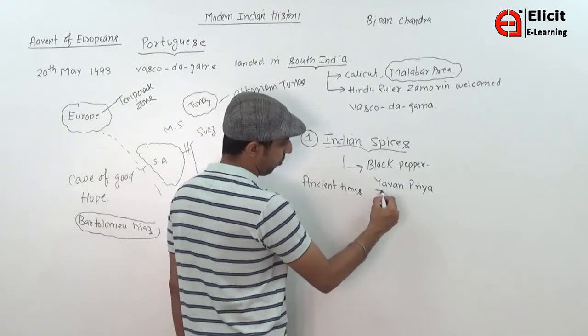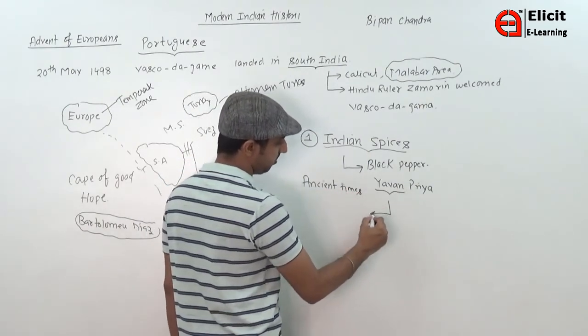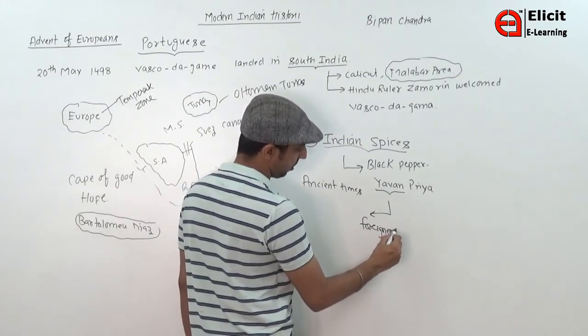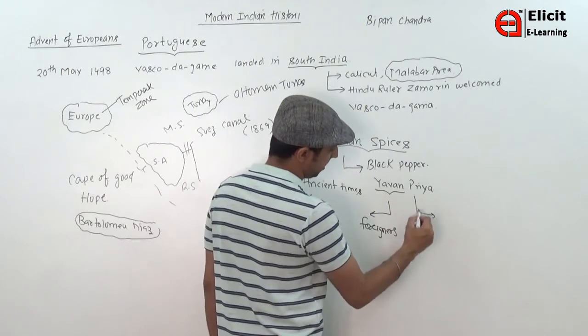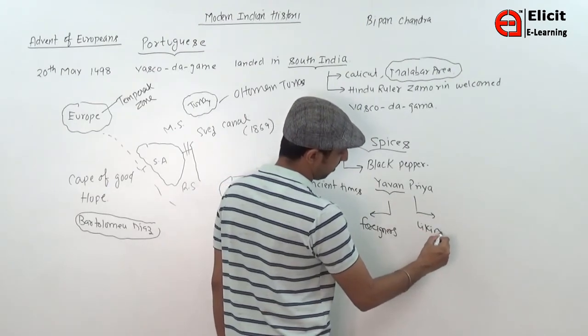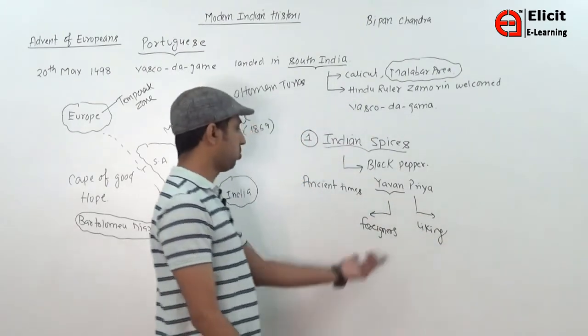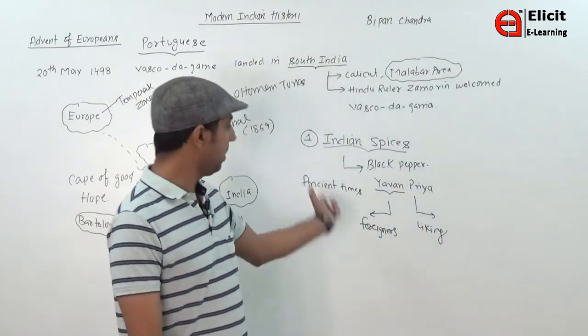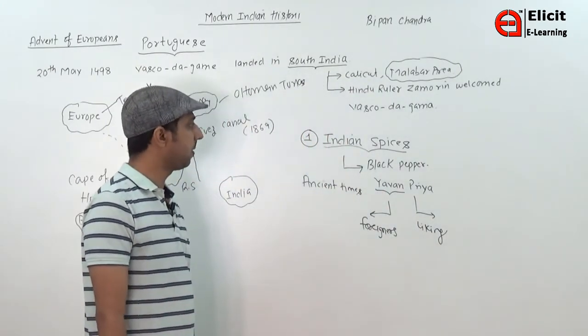What is the meaning of Yavanpriya? Yavan means foreigners, and Priya means liking. So foreigners liked this black pepper, and that's why it is very famous by the name Yavanpriya.